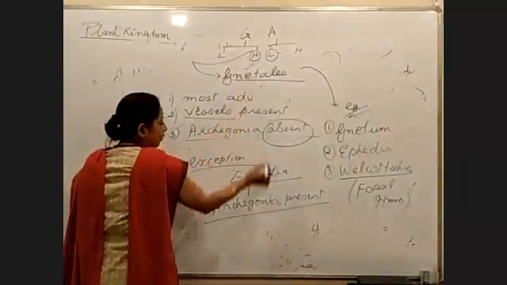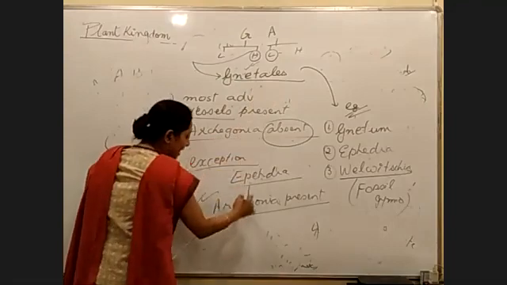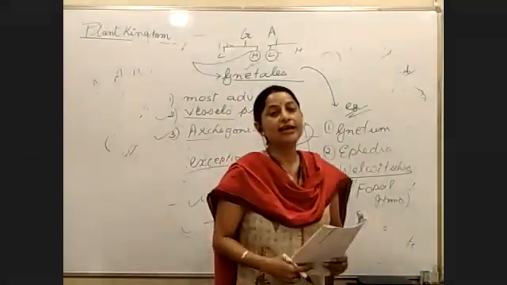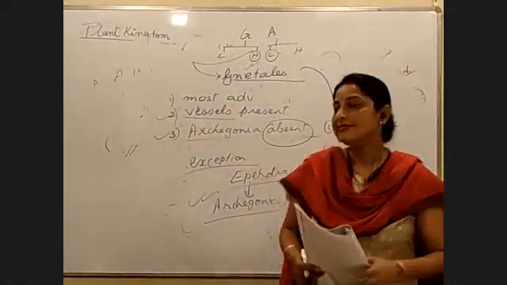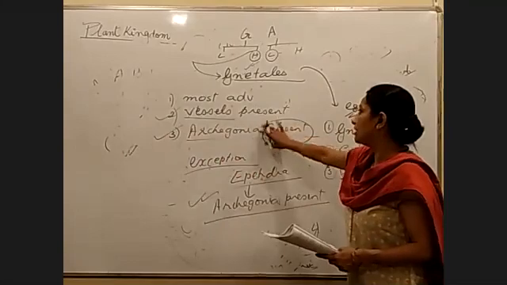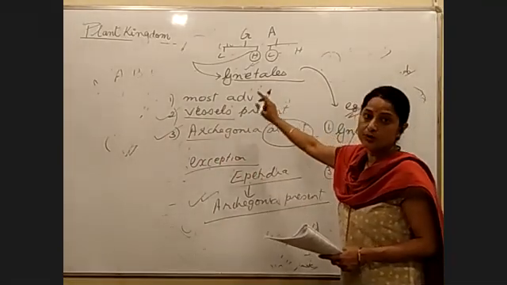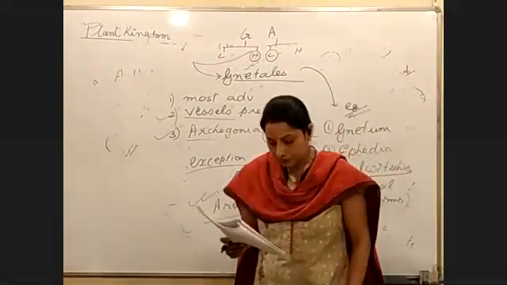So in this group Archegonia nathake, with one exception: ephedra is an example of a Metel, ephedra belong to this class called as Metels, but Archegonia is present. So question ahe, ephedra Archegonia present ne absent? It should have been absent because it is an example of a higher gymnosperm, but in spite of that Archegonia is present.